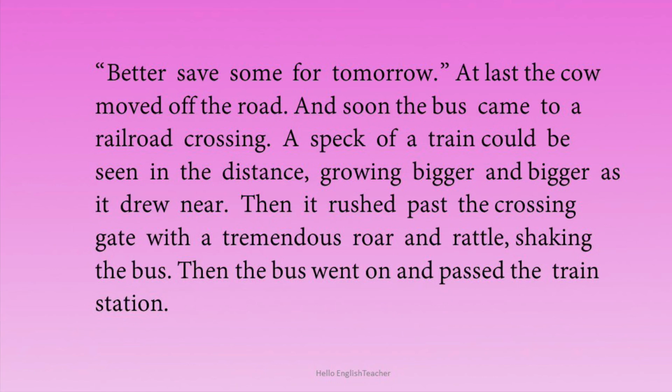At last the cow moved off the road, and soon the bus came to a railroad crossing. So the cow moved off, and then next is the railroad crossing. A speck of a train could be seen in the distance. So those seated in the bus could see a small dot of the train approaching from far away, growing bigger and bigger as it drew nearer. So the train was approaching, and they had to wait for the train to pass.